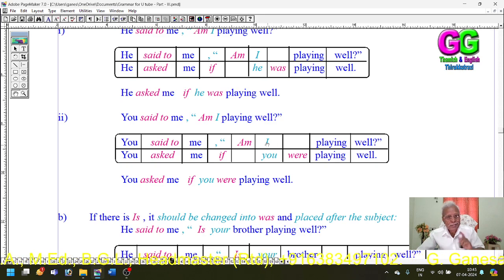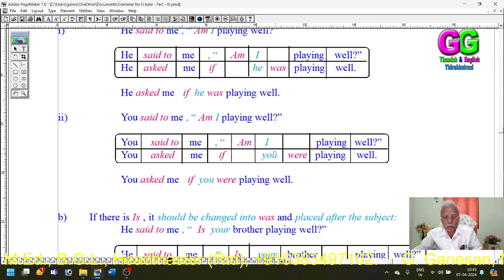So I is changed into you. You is used for both singular and plural. In English, in the second person, both for singular and plural, only the plural verb is used.